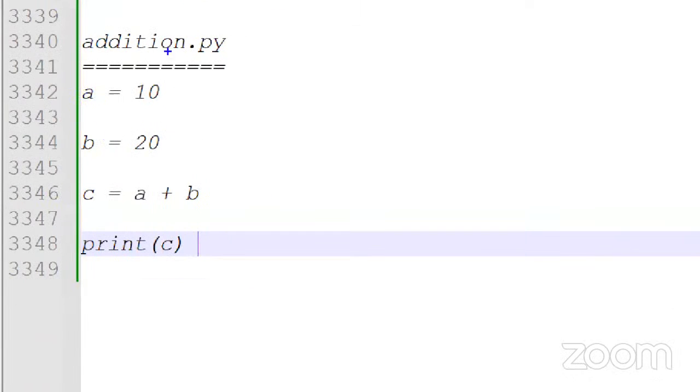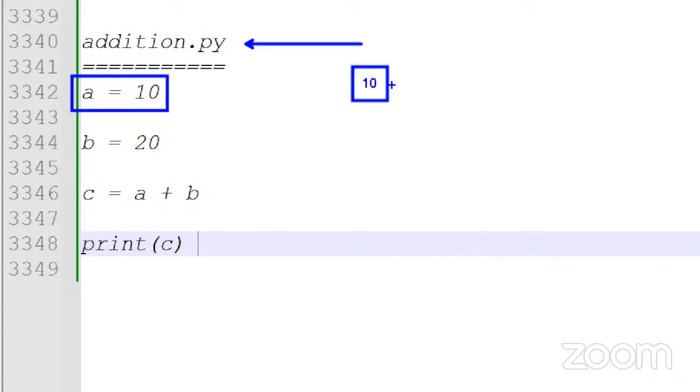When we execute this addition.py file, all lines execute from the first line at the top to the bottom, line by line. When the first line executes, immediately one memory is allocated, the value 10 is stored in it and represented by a variable called a.